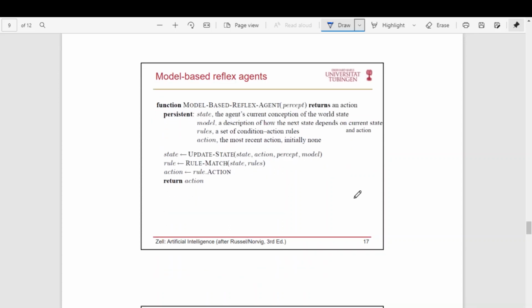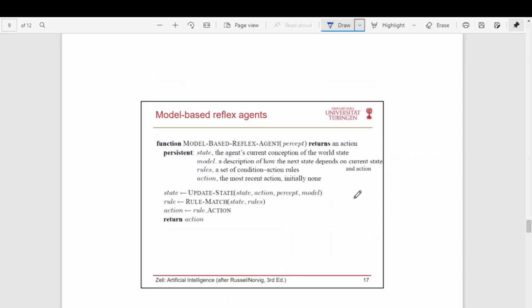So this is the algorithm for the model-based reflex agent. It also perceives and returns an action. It includes a state, the agent's current concept of the world, and a model, a description of how the next state depends on the current state and action.